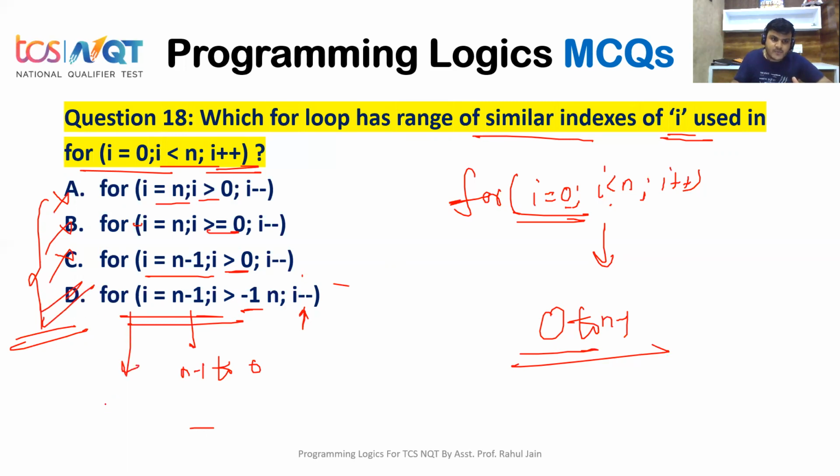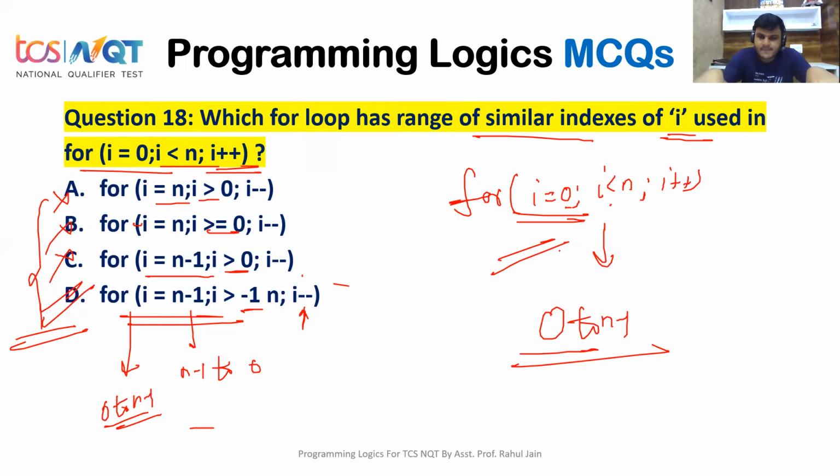The range of this for loop is also 0 to n minus 1, and the range of this for loop is also 0 to n minus 1. Hence option D is the correct answer for this programming logic question. Just previous year TCS NQT, this kind of questions they are expecting from you. This kind of technical concepts every MNC is expecting from you. If you know that, they will train you. You just need to know these things.